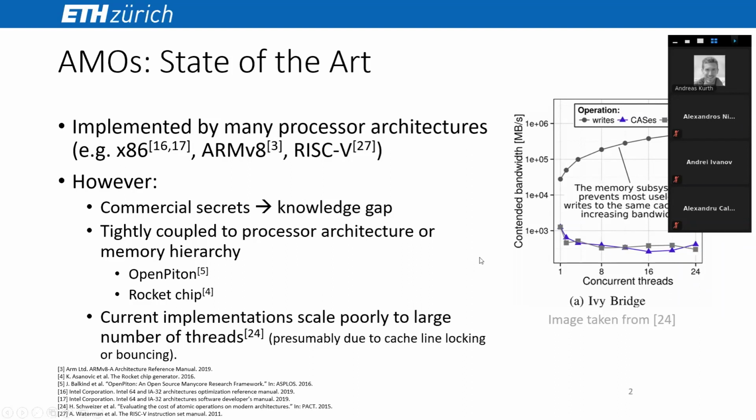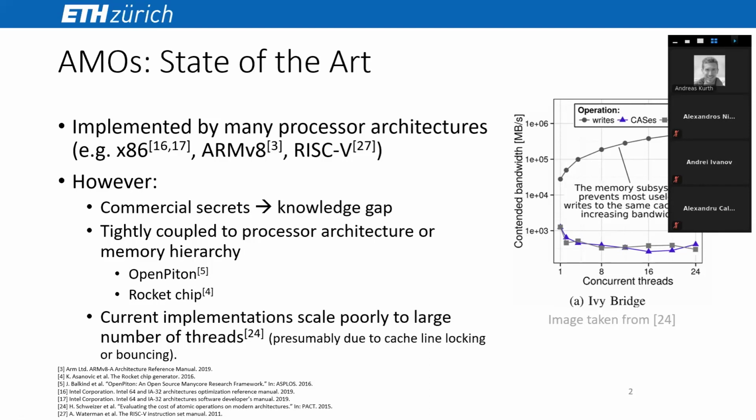For instance, in the figure on the right-hand side, you see an experiment on an Intel processor. On the x-axis, you see an increasing number of concurrent threads, and on the y-axis, you see the bandwidth the algorithm achieves. Now, an algorithm with only writes, which is the topmost curve here, to the same memory location scales relatively well. However, when those writes are replaced by atomic memory operations, such as compare and swap, CAS, or FAA, fetch and add, which is the other curve, the bandwidth actually decreases with an increasing number of processors.